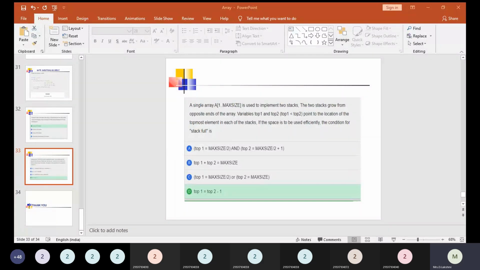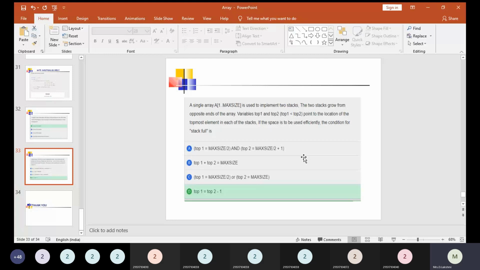So likewise, when you take either array or linked list, whichever is efficient for any given data structure, we can take it for implementation of a stack or linked list. For example, in the given example, we have the array named as A. The size is one equal to max size, the size can be anything, right? It is used to implement two stacks. What happens? The two stacks grow from opposite ends of the array. We are going to have only one array.